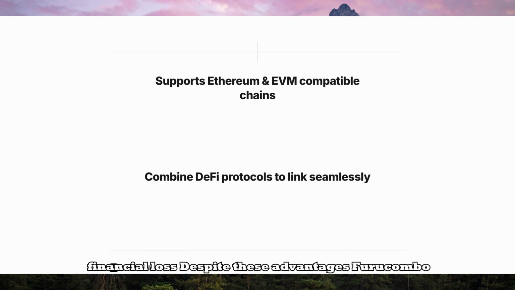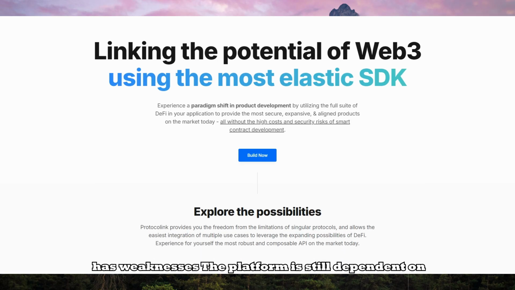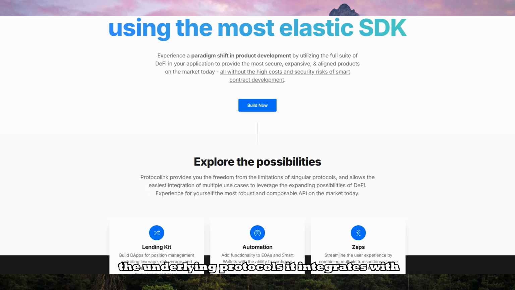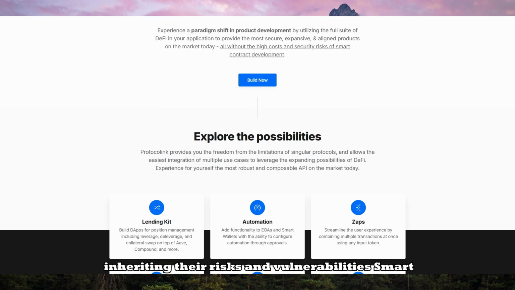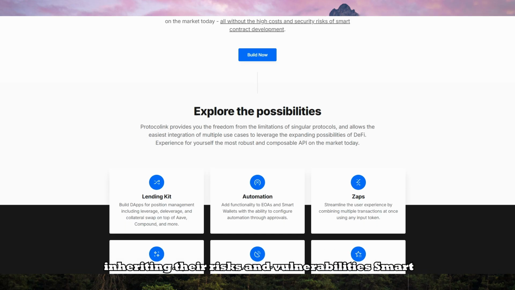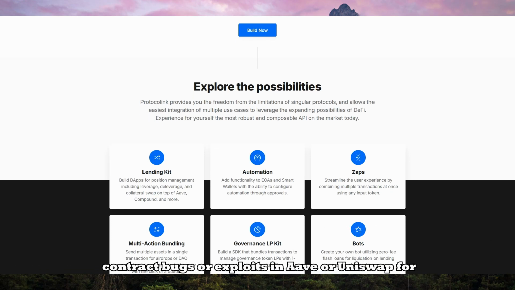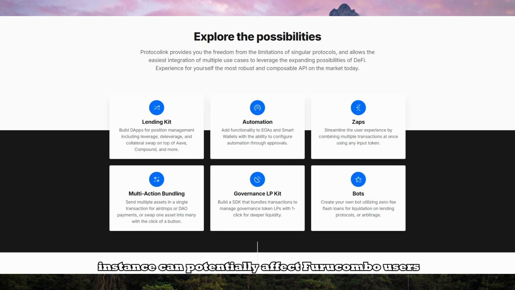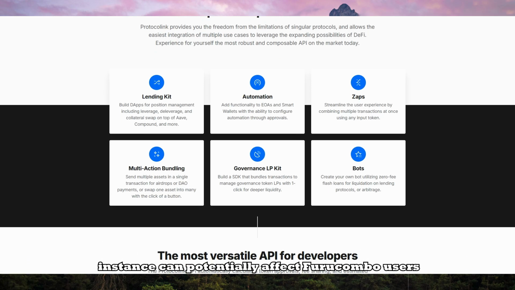Despite these advantages, Furucombo has weaknesses. The platform is still dependent on the underlying protocols it integrates with, inheriting their risks and vulnerabilities. Smart contract bugs or exploits in Aave or Uniswap, for instance, can potentially affect Furucombo users.